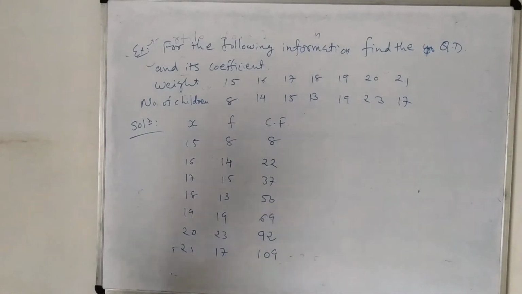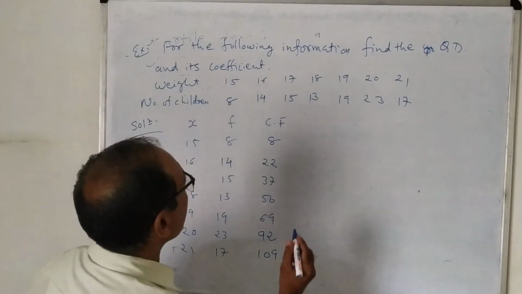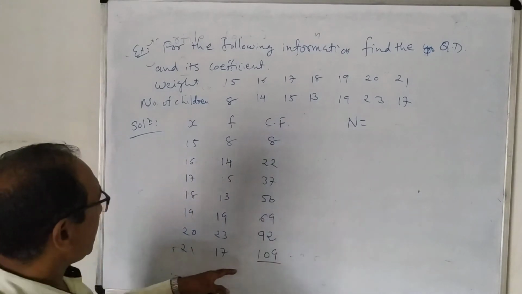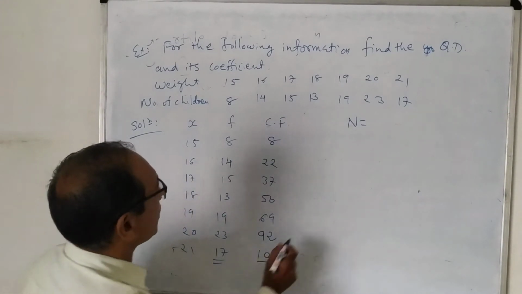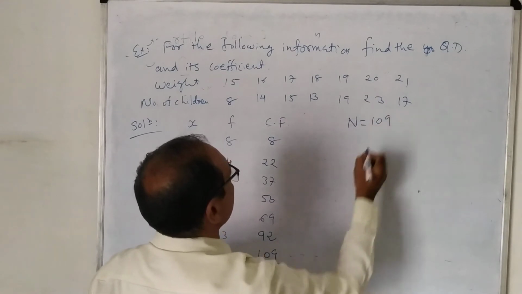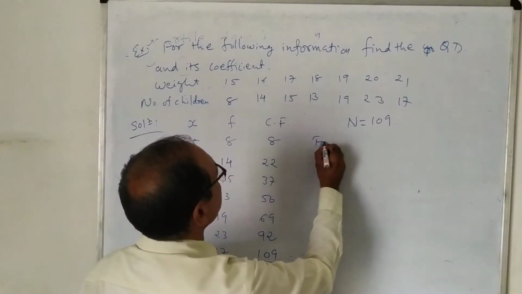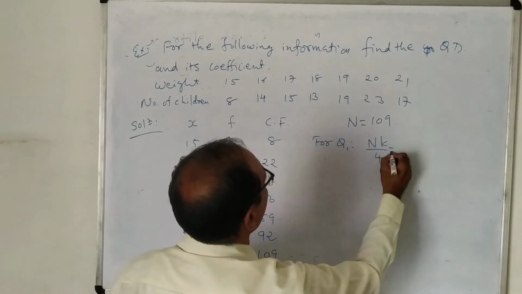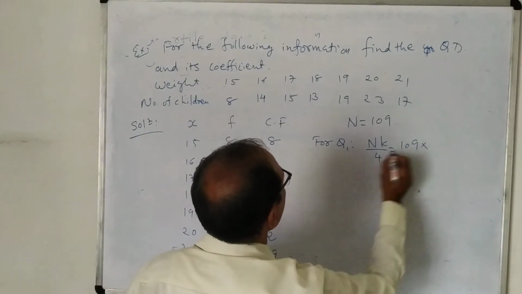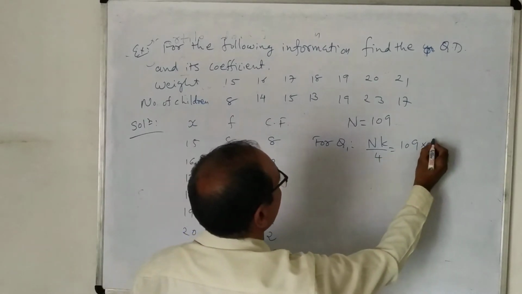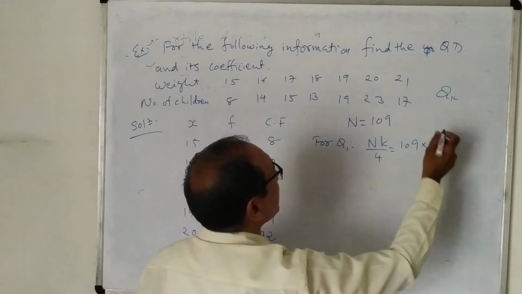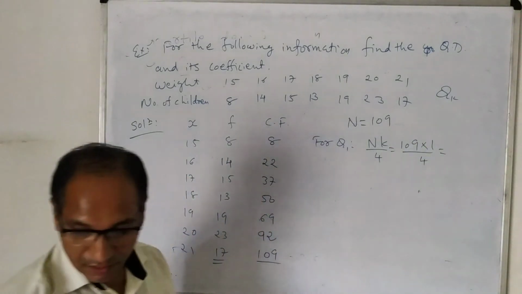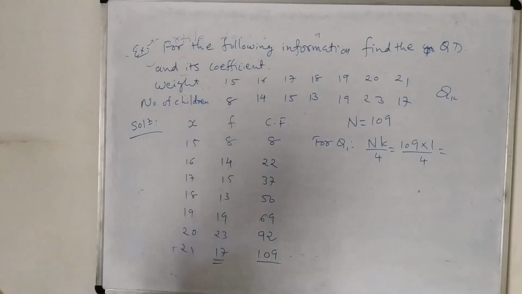Now we want to find out Q1 and Q3. So here we will find out capital N. Capital N means total frequency. Both are the same thing, 109. Okay. So for Q1, we will have to find out capital N into K by 4. Capital N is 109. K is small k is 1 because Q1 is there. Because when we are finding QK, then we use K over here. So 1 divided by 4.